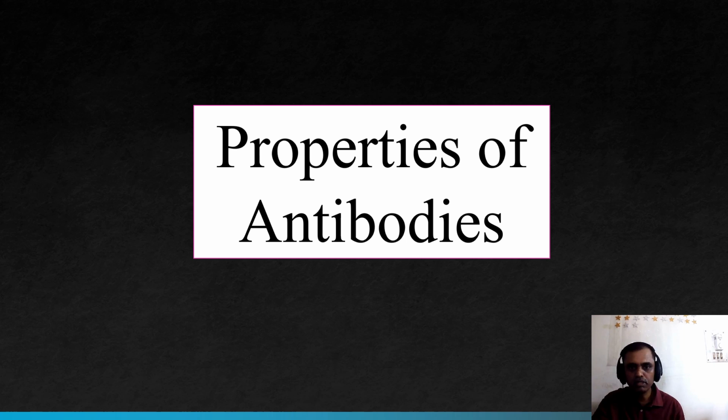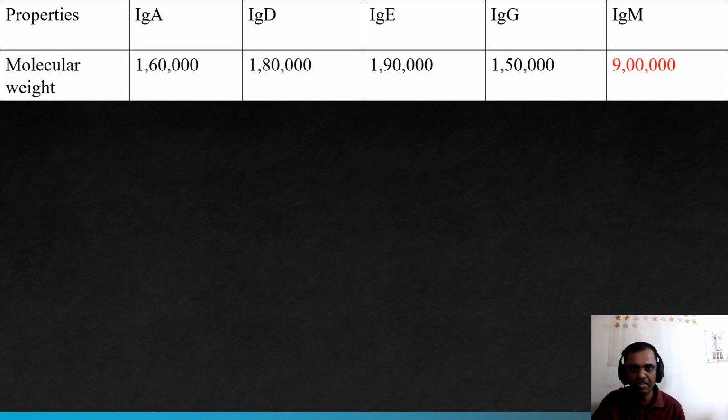So now we will go to the properties of antibodies. As we know, we have studied 5 types of antibody based on the heavy chain. Now we will study all the characteristics of the 5 antibodies or immunoglobulins. For molecular weight, things to remember: IgA has 160,000, IgD has 180,000, IgG has 150,000, whereas IgM has 9 lakh.